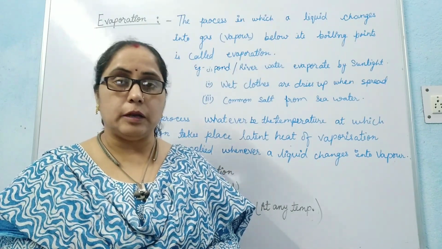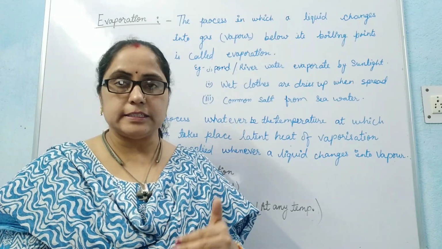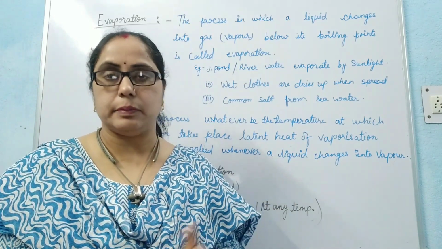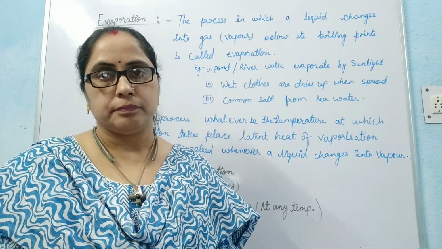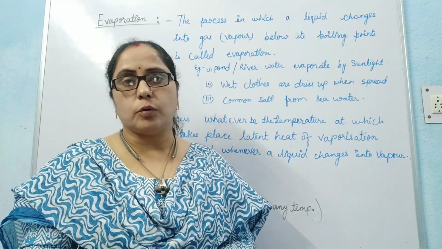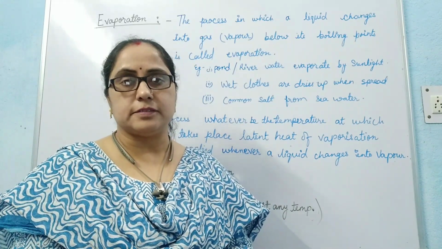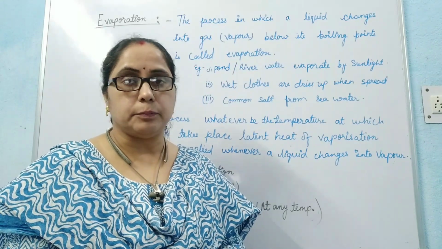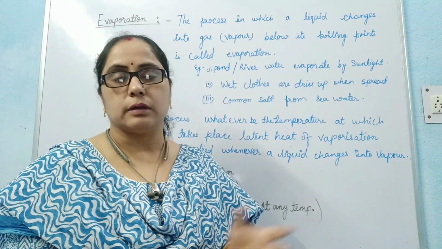But below the boiling point, whatever the temperature, when a liquid changes into gas below its boiling point, that is called evaporation. In the case of pond water, there is no boiling taking place, but with the help of sunlight the pond water can evaporate, that is, change into gaseous form.